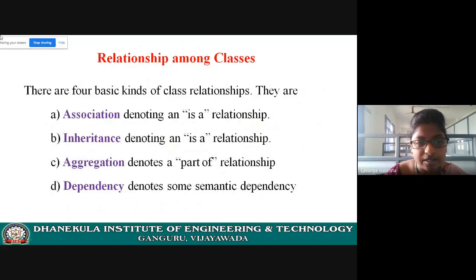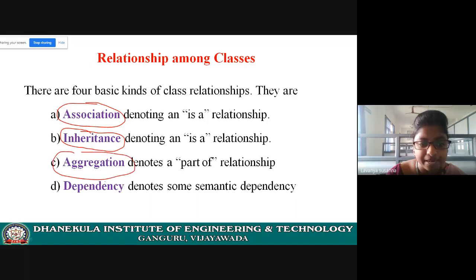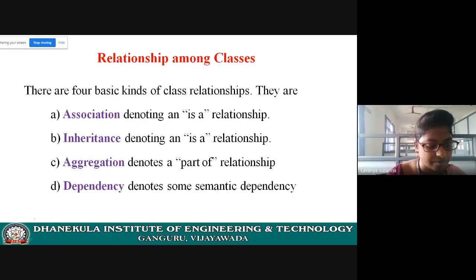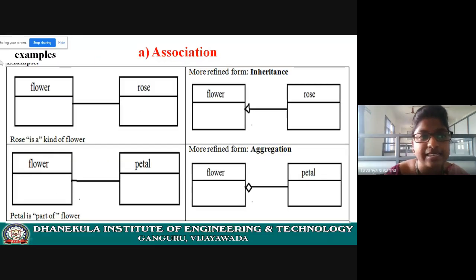See here, these are the kinds of association. Is a relationship. Again, inheritance is also a kind of association only. Okay. Aggregation, dependency. Let us see each one. See here, an association example means just a link. Flower is a class, rose is a class.